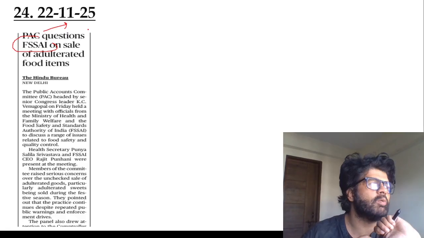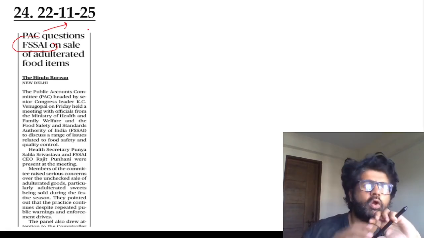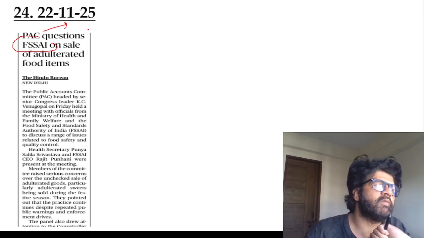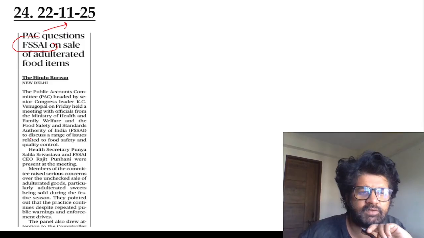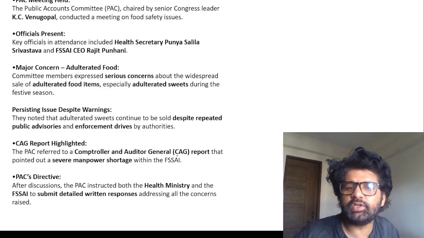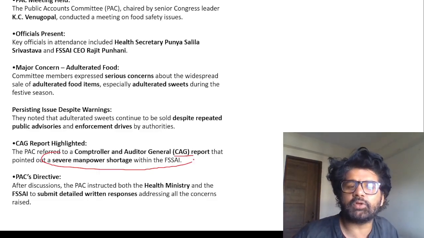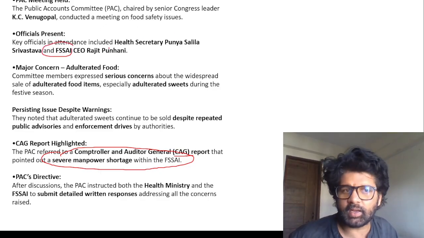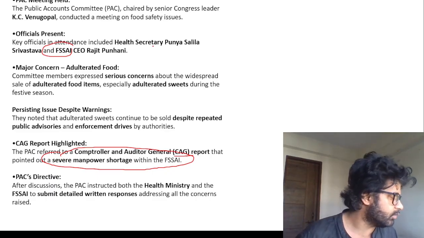They are checking how much money government is spending, auditing CAG reports. And they are also seeing how government machineries or authorities are functioning. Like they are seeing FSSAI, which has a severe shortage of staff. So why? PAC referred to a CAG report that pointed out a severe manpower shortage within the FSSAI. So what is important here is to revise FSSAI again, because UPSC has already asked a PYQ on FSSAI.